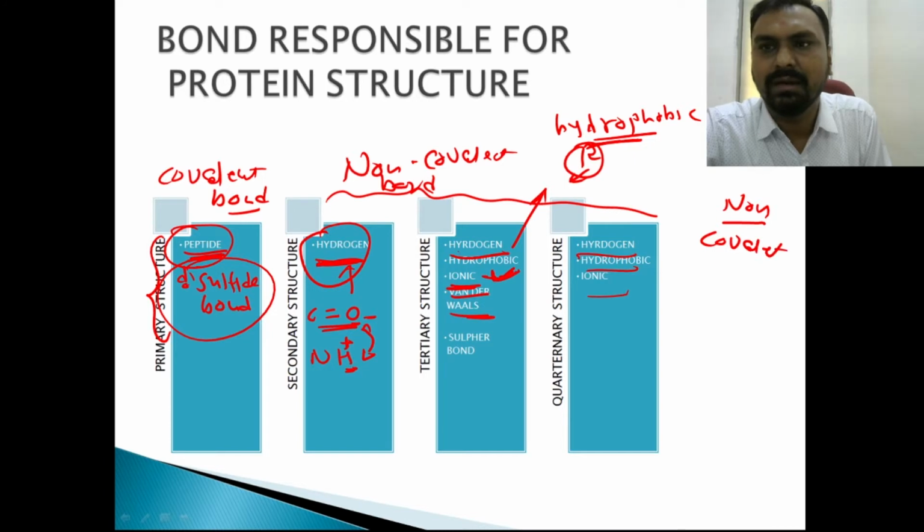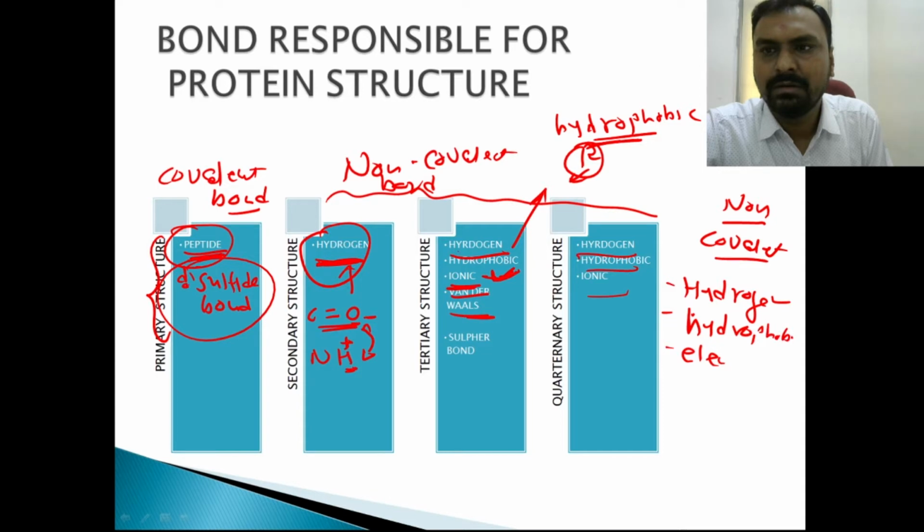So the secondary, tertiary, and quaternary structures are maintained by non-covalent bonds, like hydrogen bond, hydrophobic bond, electrostatic bond, and van der Waals.